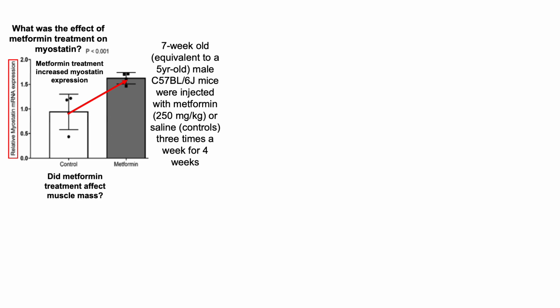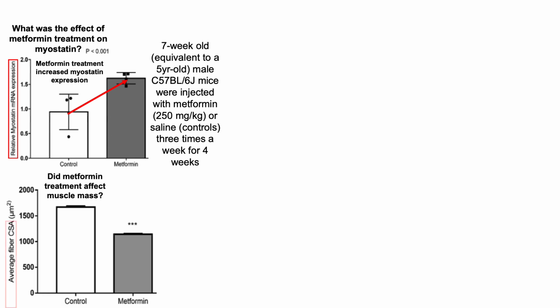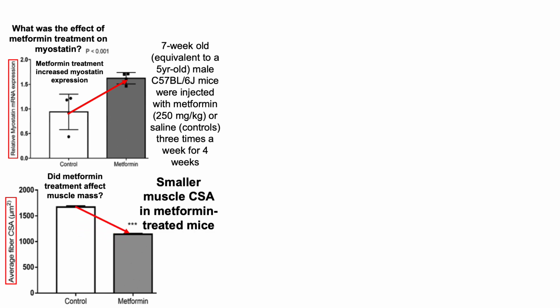So then the big question is, did metformin treatment affect muscle mass in these mice? So to assess that, the authors of this study looked at average muscle fiber cross-sectional area, so CSA, when comparing the controls with the metformin supplemented mice. And as we can see, there was significantly smaller muscle cross-sectional area in the metformin-treated mice.